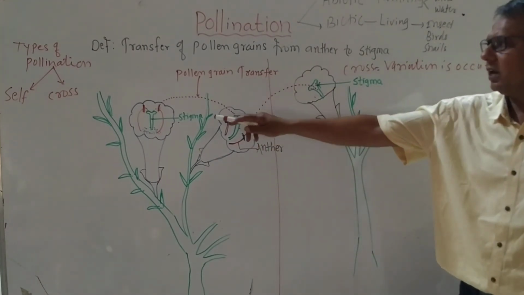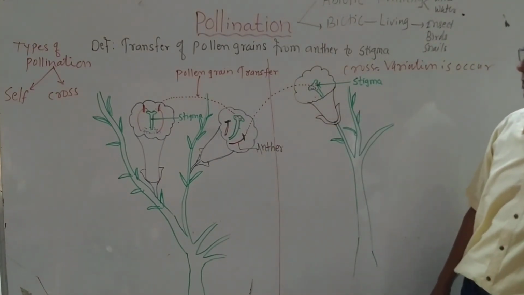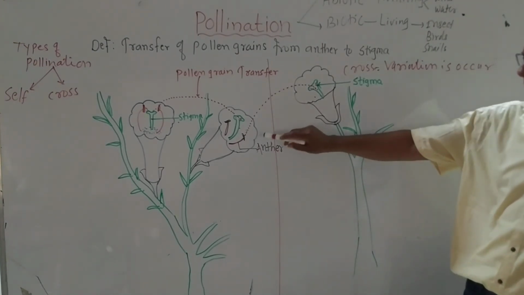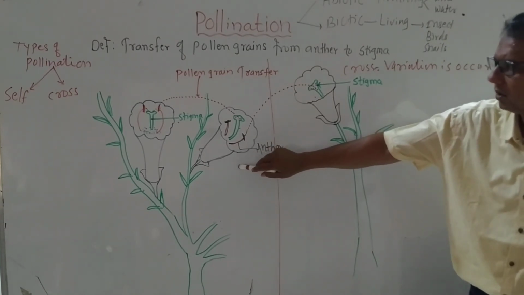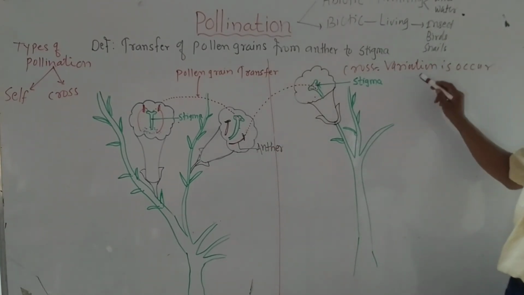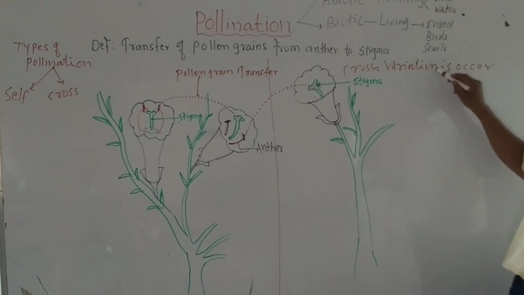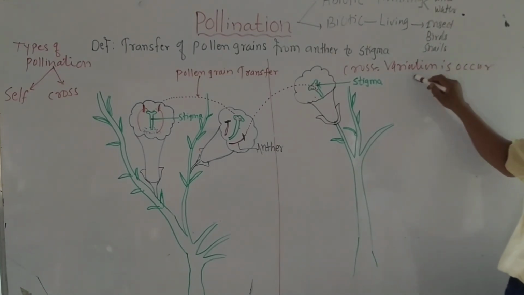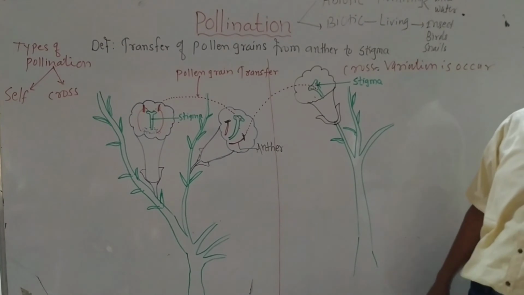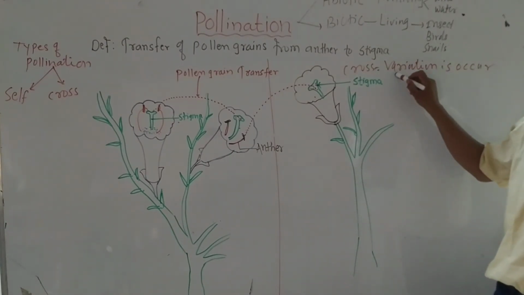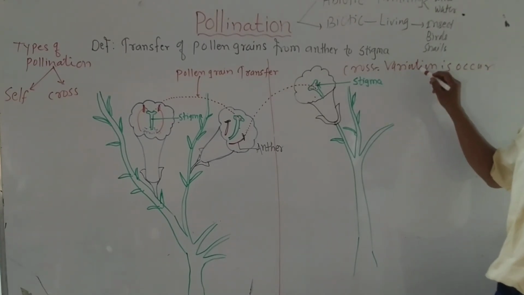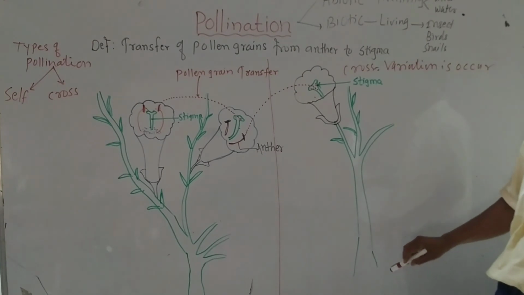Here selfing takes place in self-pollination. But the chances of variation in self-pollination are not found, whereas in cross-pollination, variation occurs. And you know, variation is an important phenomenon of nature and evolution. Evolution is based on variation. Variation is necessary. Okay.